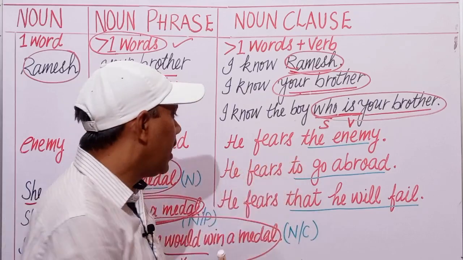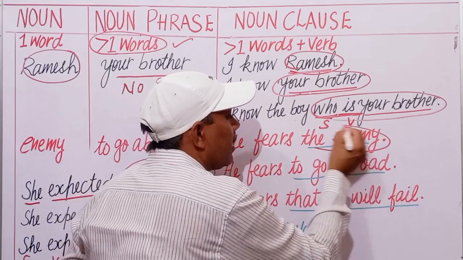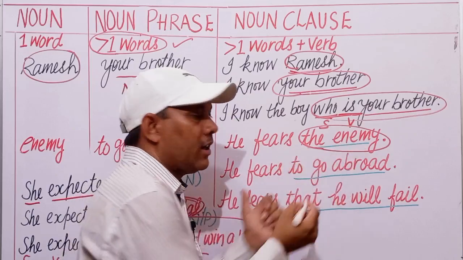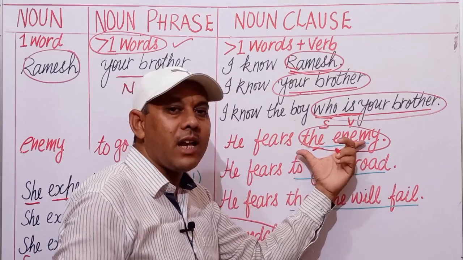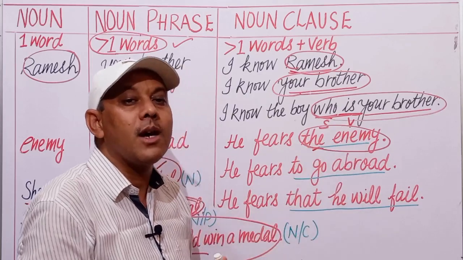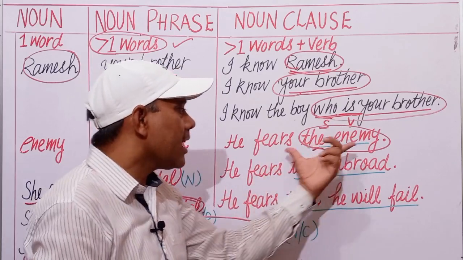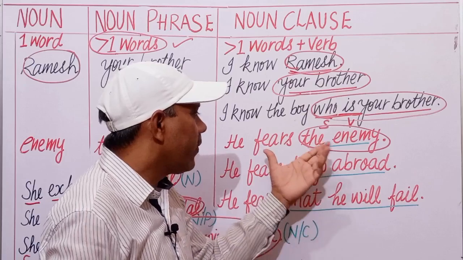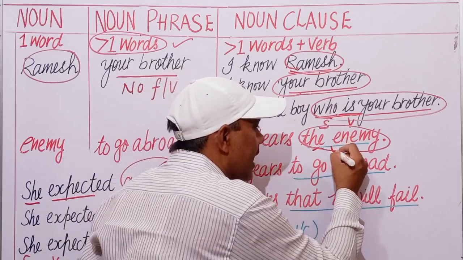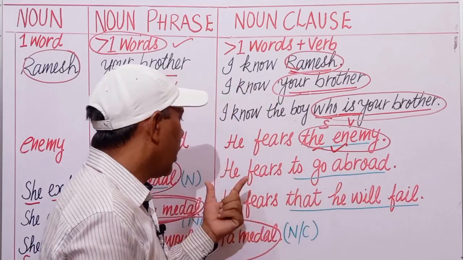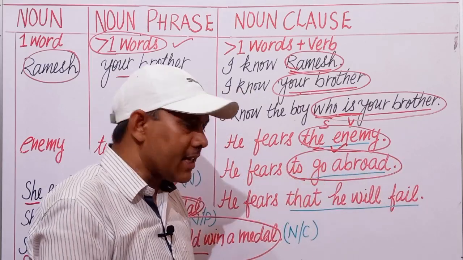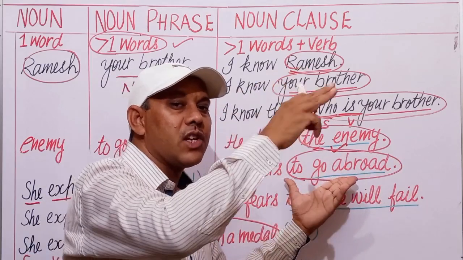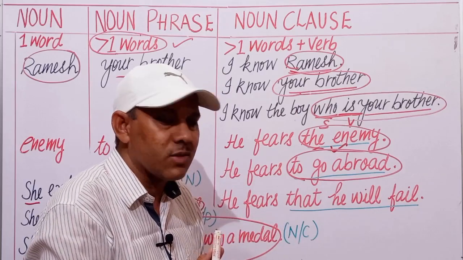Next example, he fears the enemy. What is the enemy? The is an article used before a noun. He fears the enemy means he fears someone. He fears a noun. He fears the enemy. Now replace this noun with a phrase. He fears to go abroad. What is he afraid of? He is afraid of going far away, of going abroad.